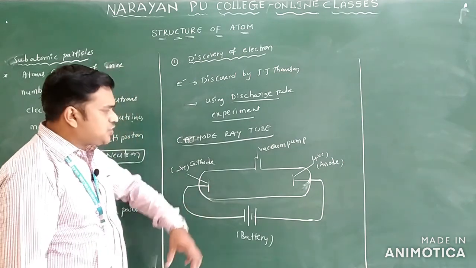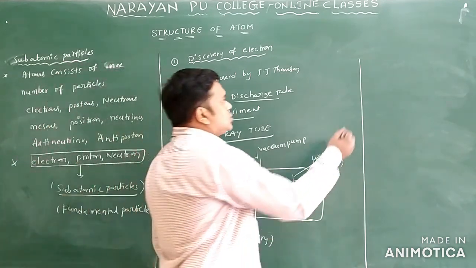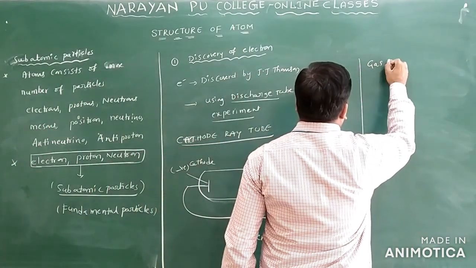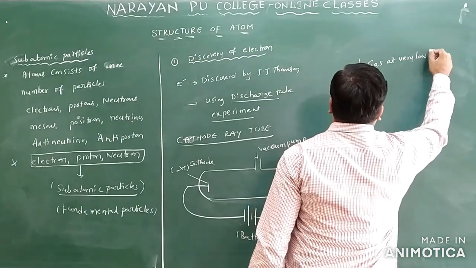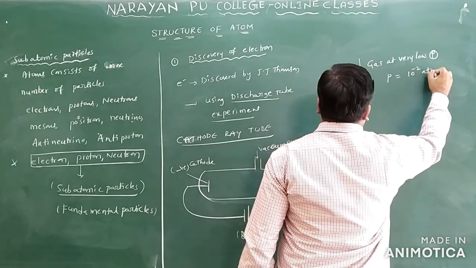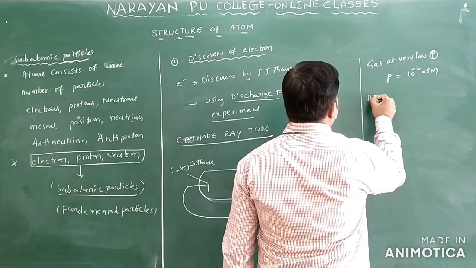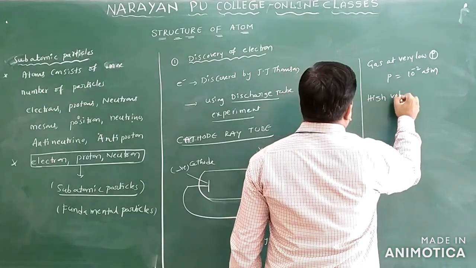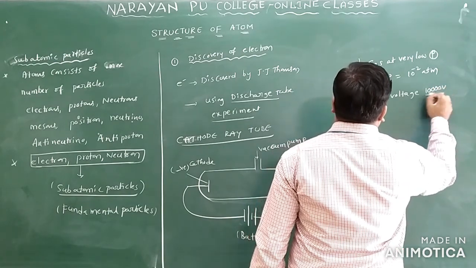In this discharge tube, we take the gas at very low pressure, about 10 power minus 2 atmosphere. We supply high voltage, nearly 10,000 volts.